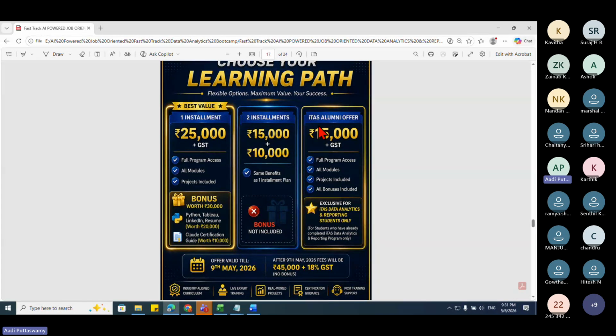Okay. ITAS alumni, if you've already taken data analytics and reporting, you can pay 15,000 rupees. There is no installment. You can upgrade yourself. So just 15,000 rupees only for ITAS alumni who have taken data analytics and reporting. Because you have paid a hefty amount, I know, almost 50 to 60,000 rupees you would have already paid, so again, I don't want to charge you people. So 15,000 is what you can pay and upgrade.